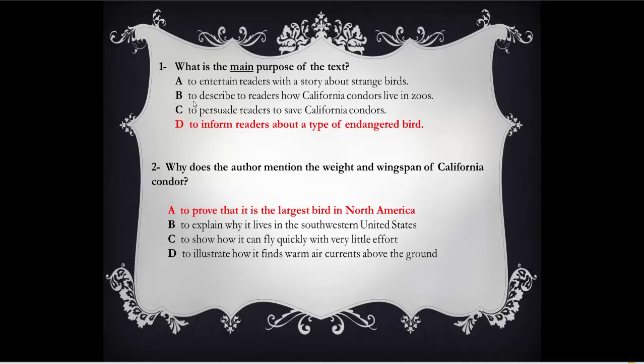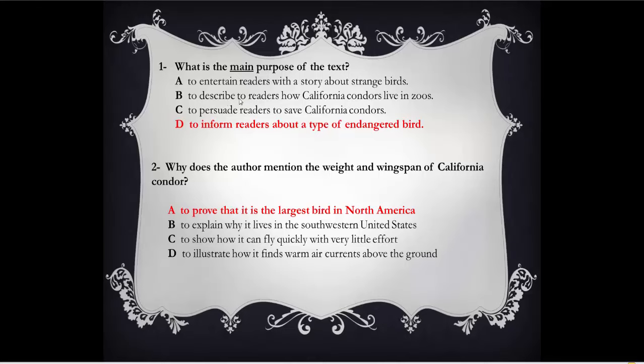Let's read the 4 options and go back to skim. What's a skim? To read quickly, to read the text quickly. To entertain readers with a story about strange birds. To entertain, to tell us a story. When we read the text, we're going to find out if it is a story or not.